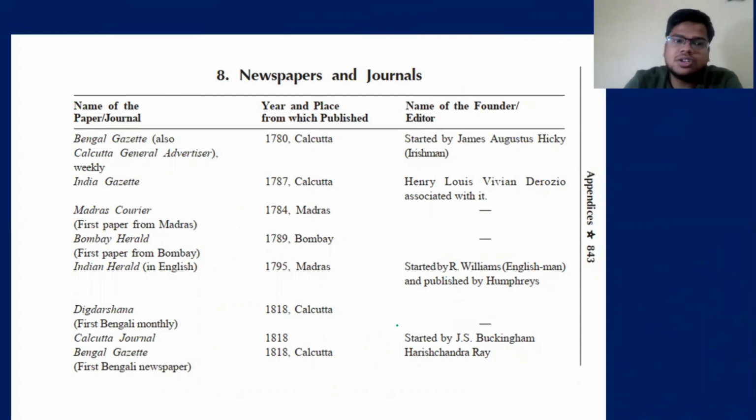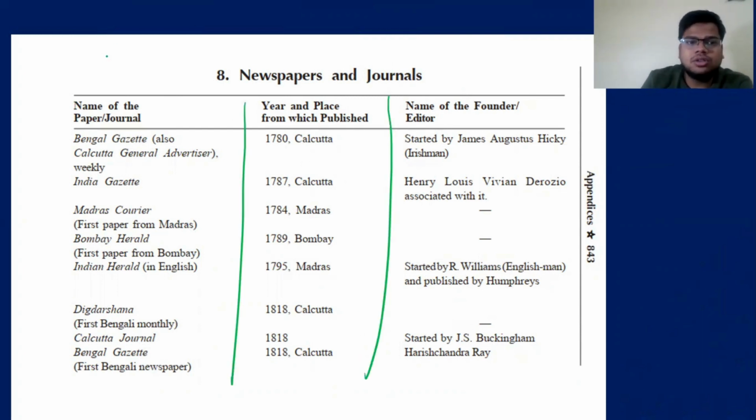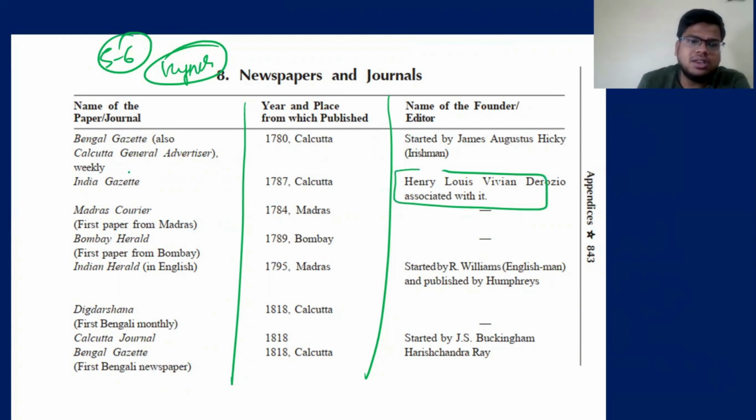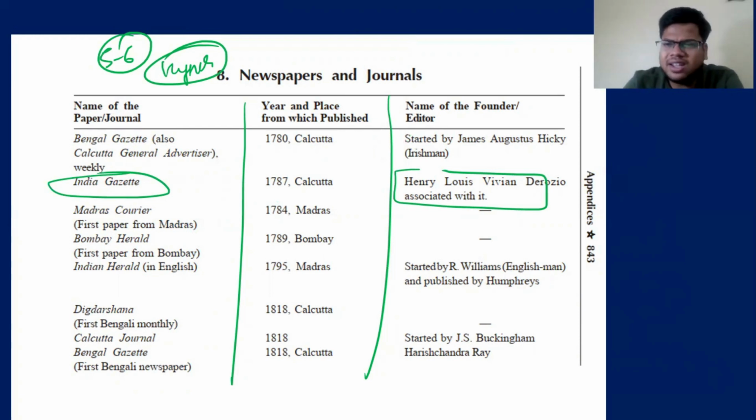What would be my suggestion to you? My suggestion is that please read it through at least 5 to 6 times. Highlight with a highlighter. If you want to take a photocopy, paste it somewhere, and keep reading 1 to 2 times, 3 times. Highlight the important ones, the leaders which you have read. For example, Derozio, the Indian Gazette. So important people, important journals, highlight those, and that's all. Remember at least 5 to 10 examples which you can quote in your mains, and that can be asked in the prelims. Okay?